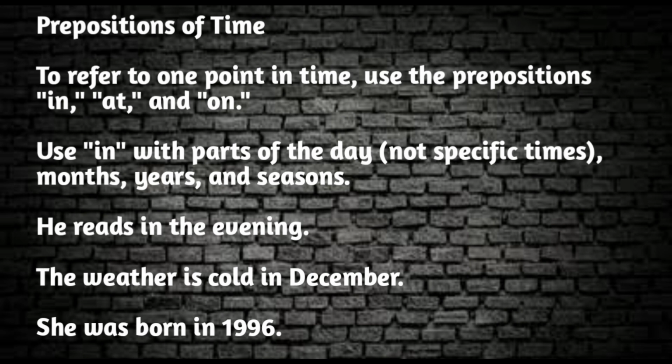Prepositions like in, at, on refer to one point in time. For example, preposition in is used with parts of the day, not specific times. It's used with months, years, and seasons. For example, he reads in the evening. The weather is cold in December. She was born in 1996.